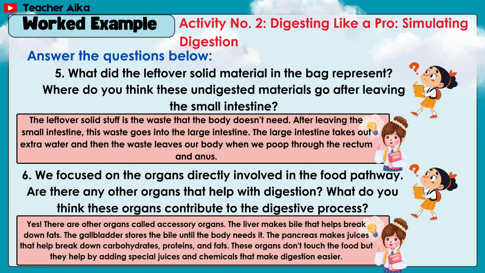The liver makes bile that helps break down fats. The gallbladder stores the bile until the body needs it. The pancreas makes juices that help break down carbohydrates, proteins, and fats. These organs don't touch the food, but they help by adding special juices and chemicals that make digestion easier.